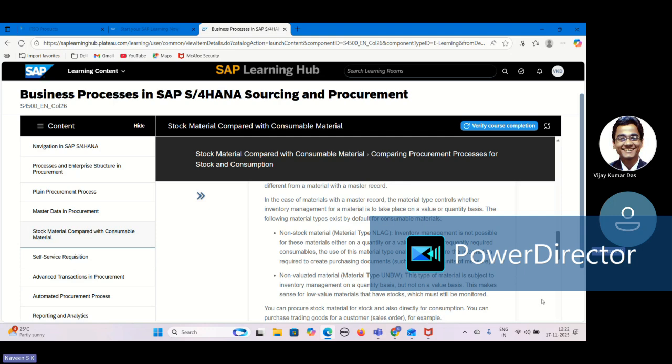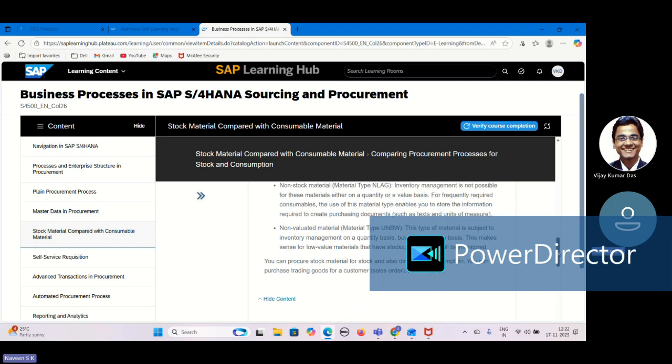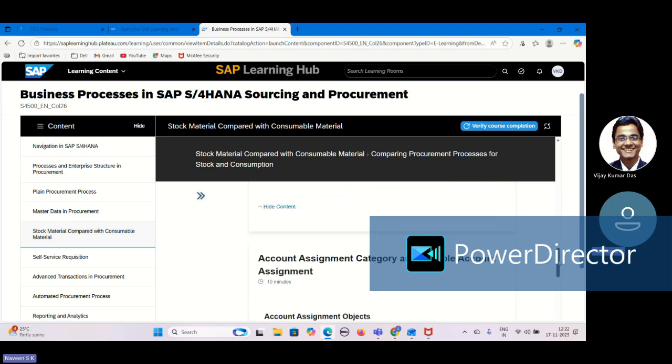Yes, on a quantity basis I can do the stock and check the stock. That is possible with UNBW. Okay, that is the difference between these two material types that we can use to create consumable materials. Right. So next is account assignment category with multiple account assignment.